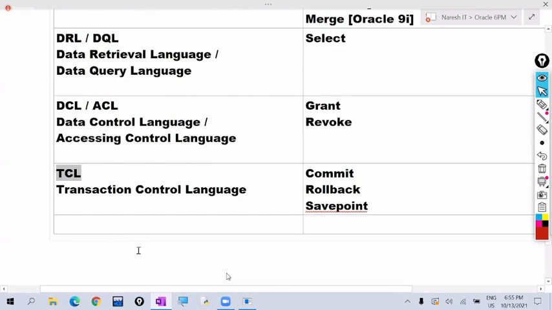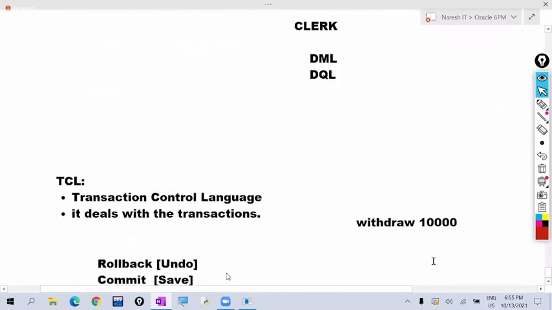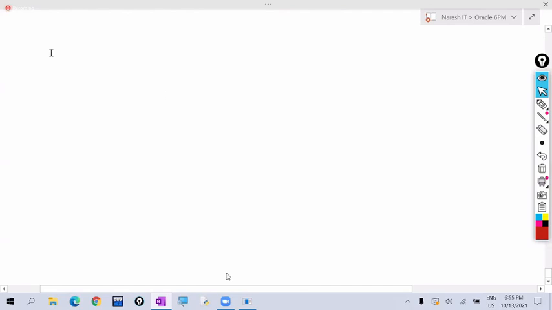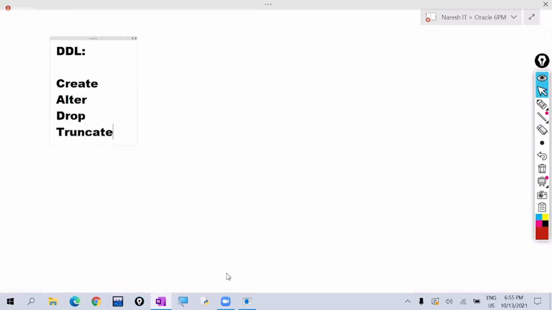Now listen. You now know 5 sub languages are there. Among those 5 sub languages, the first one is DDL. DDL stands for data definition language. Here we are dealing with metadata. Which commands come under DDL commands? Create, alter, drop, truncate, then rename, then flashback and purge. That's it. So these 7 commands come under DDL commands.